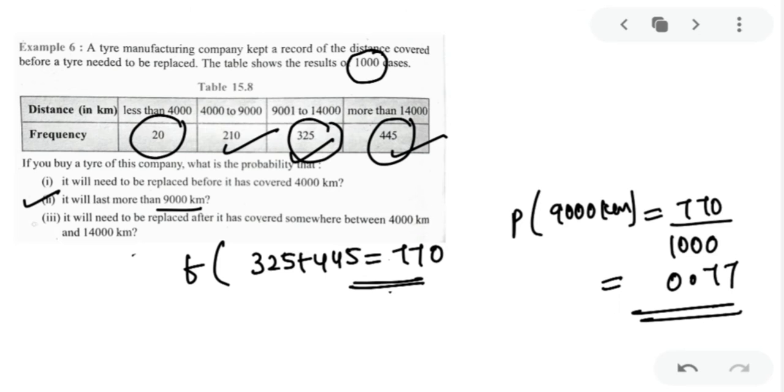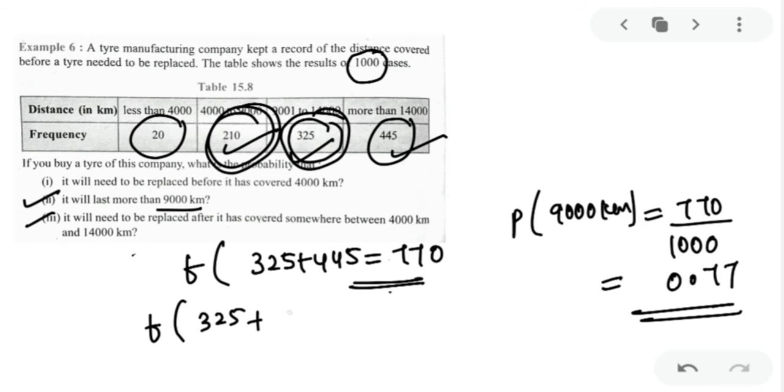Your next question is, what is the probability that it will need to be replaced after it has covered somewhere between 4,000 and 14,000 kilometers? So above 4,000, that is 210, you have to include, and below 14,000, so 325 you have to include. So what will be the frequency? It will be 325 plus 210. That will make 535. And now you have to put 535 upon 1,000. That will give you the probability that the tire will be replaced if it has covered the distance between 4,000 and 14,000, not more than that.